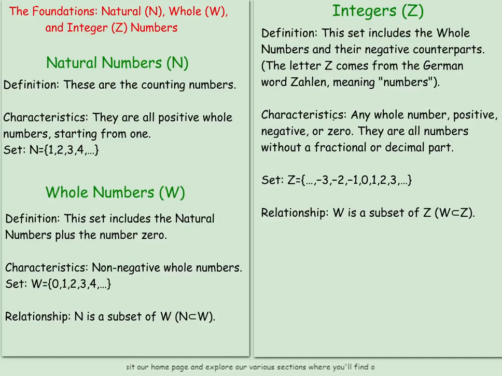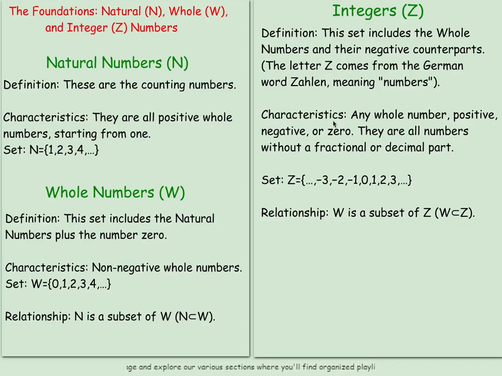So what are the characteristics of the integers? Any whole number at all you can think about, whether positive or negative, including the 0, they all form part of the integers. But take note, fractions and decimals are not part.